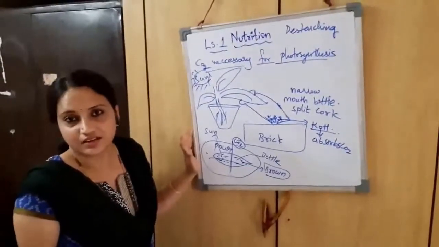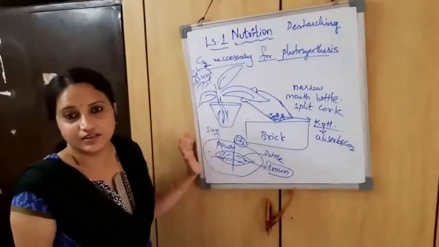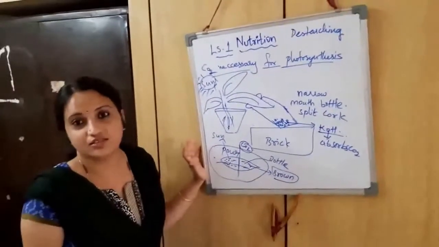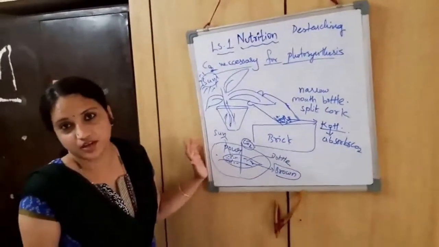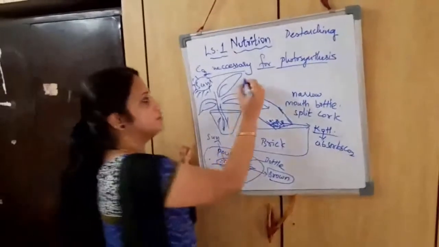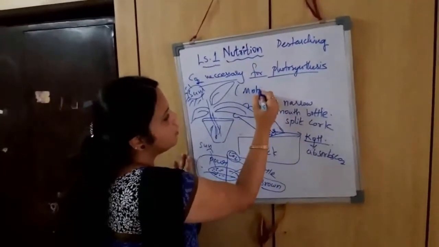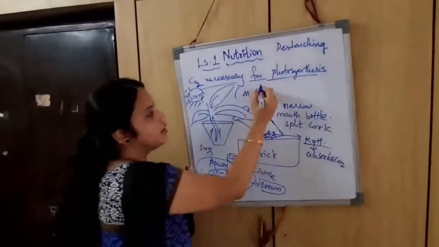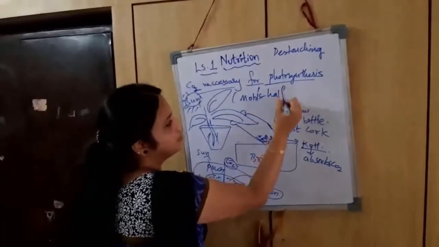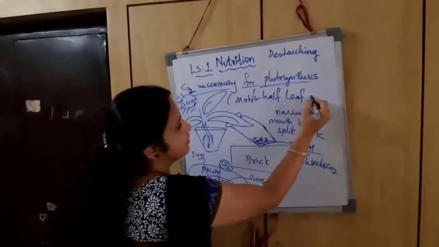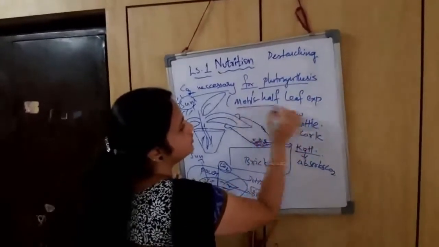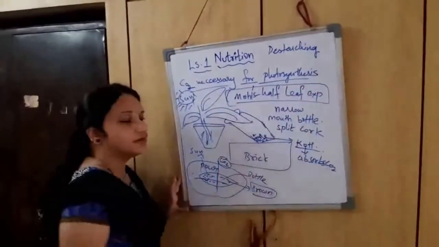It means that now it is clear that carbon dioxide is also necessary for photosynthesis. Okay, so this experiment was demonstrated by Moll. So it is called Moll's half leaf experiment.